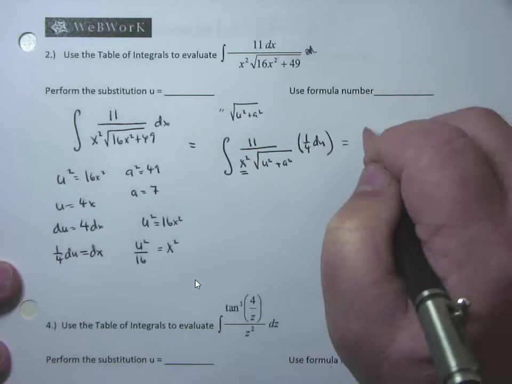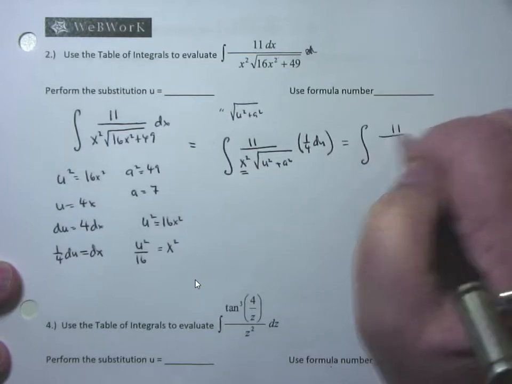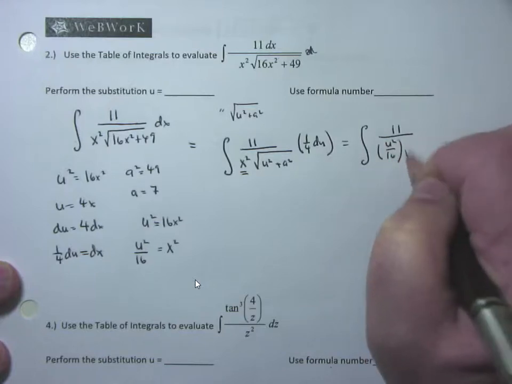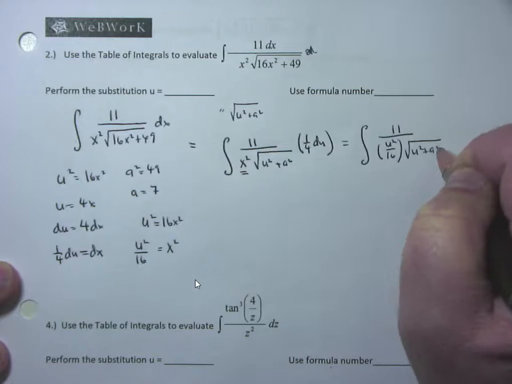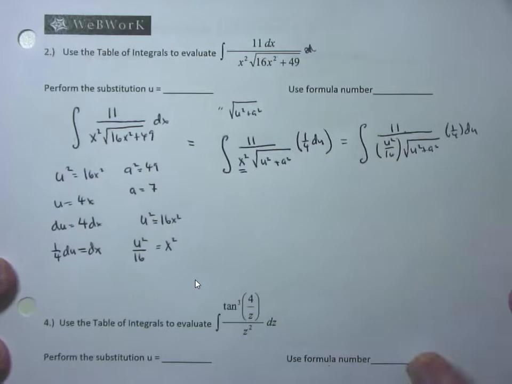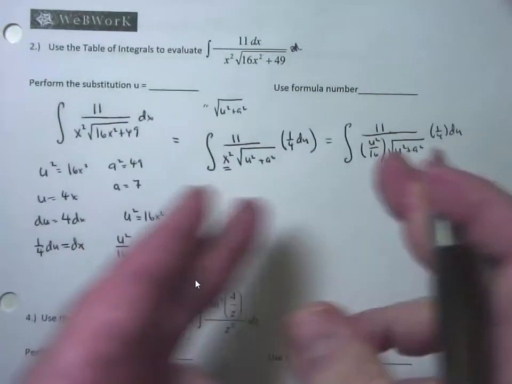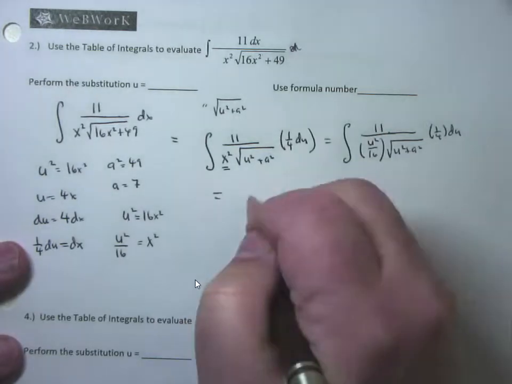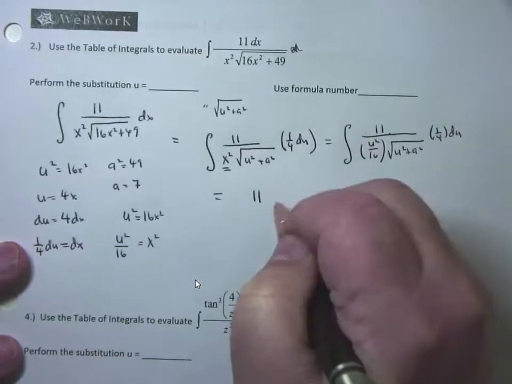So this would be equal to the integral of 11 over u squared divided by 16 times the square root of u squared plus a squared, and then 1/4 du. I wrote it this way because I wanted you to see the literal substitution problem. Now here comes the problem that's going to cause people fits. What's my next move? Bring all those constants out front. 11 is a constant, it goes out front. 1/4 is a constant, it goes out front, times 1/4.